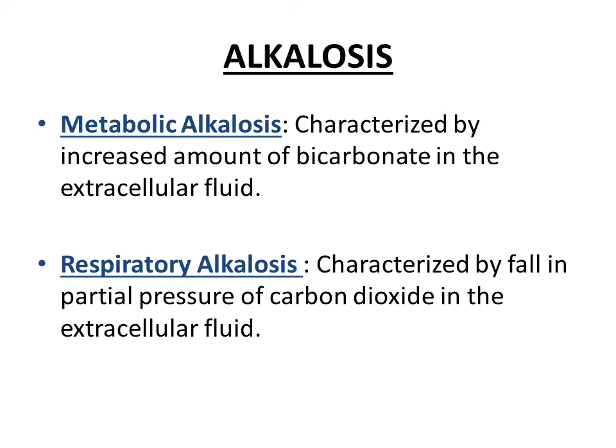So alkalosis can also be further divided into metabolic alkalosis and respiratory alkalosis. Metabolic alkalosis is characterized by increased amount of bicarbonate in the extracellular fluid or decreased concentration of hydrogen ion inside the blood, and this results in pH of the blood becoming greater than the normal physiologic range, that is greater than 7.45.